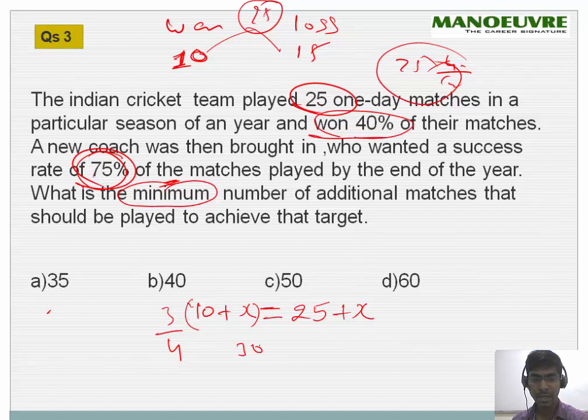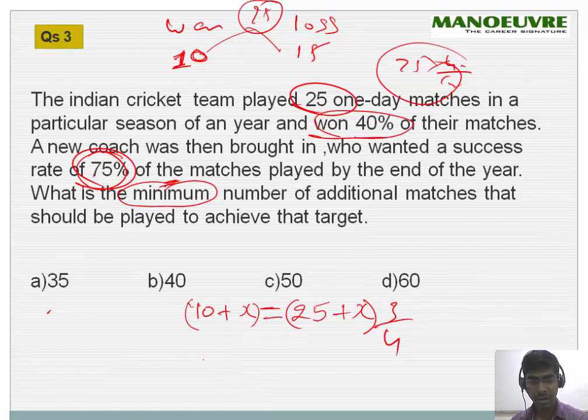So this will be 30 plus 3x, which will be 75 plus 4x. Just a moment, I have made an error. This should not come here, because he needs 75% of the matches he played, so this should be 3 by 4.